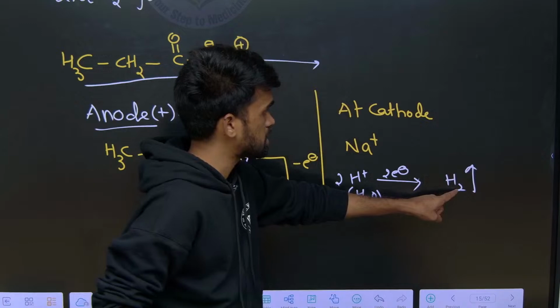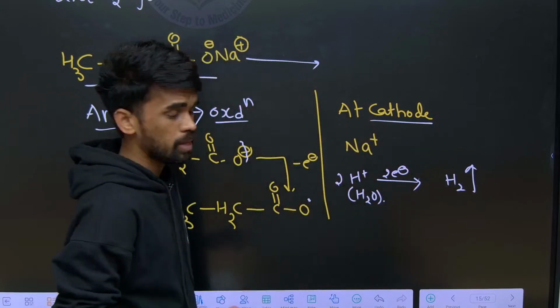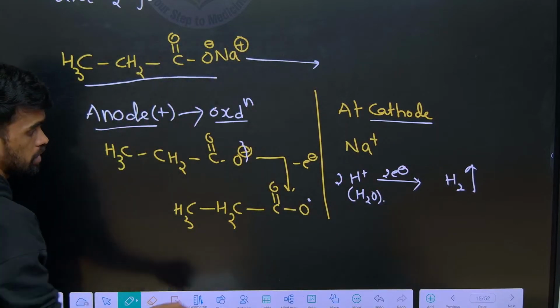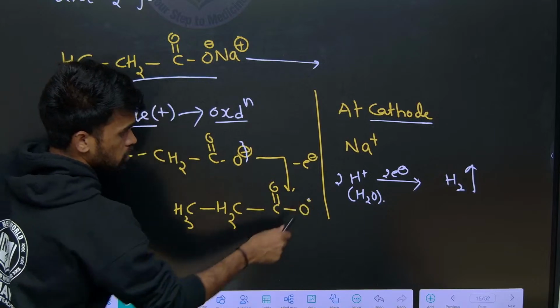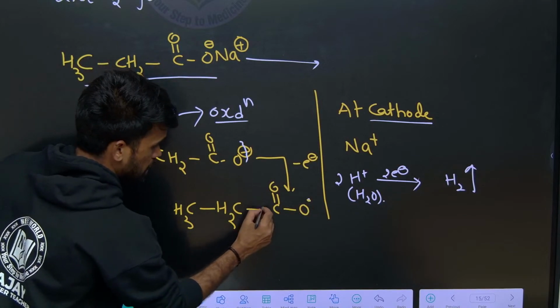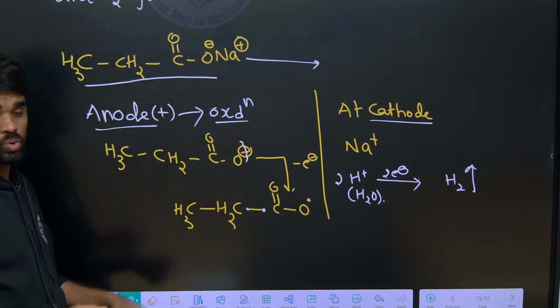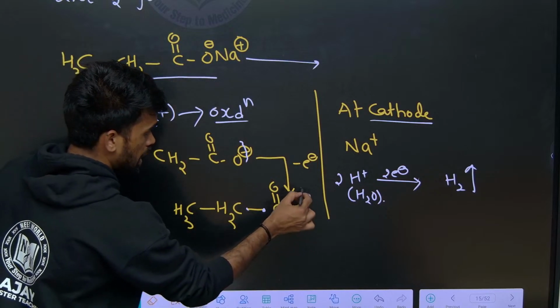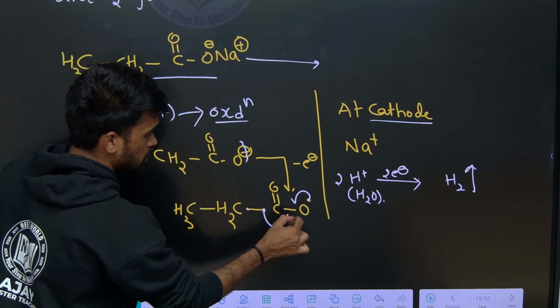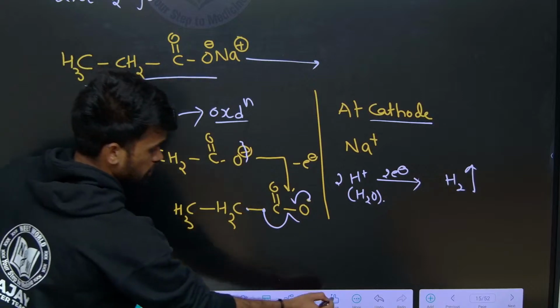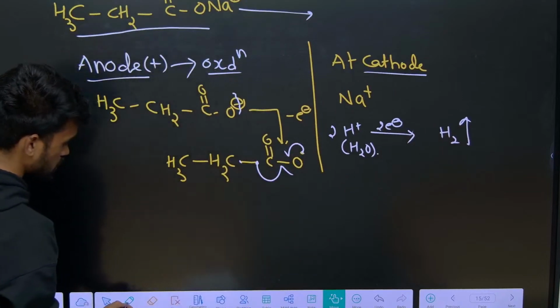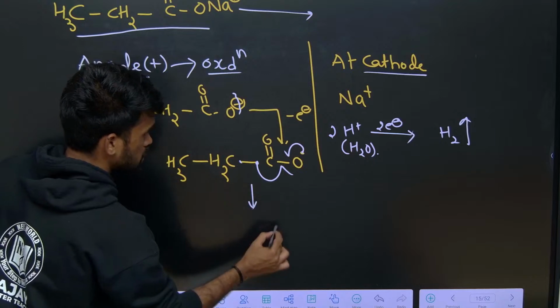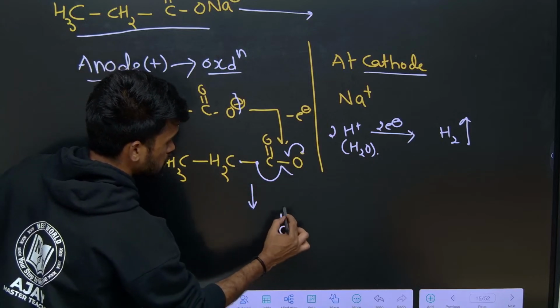So H2 gas is released at the cathode, okay, and at the anode, look here, it is a radical now. This radical contains 1 electron, and here in the bond there are 2 electrons. This radical will pair up with one of these electrons and give us CO2 gas.